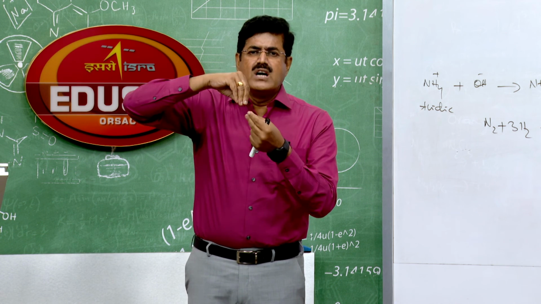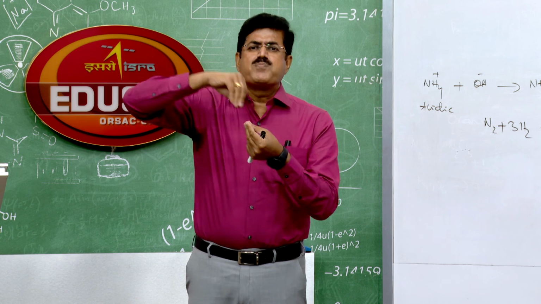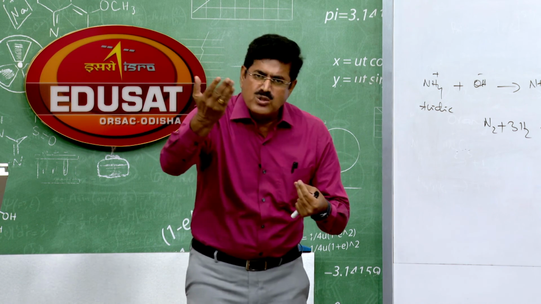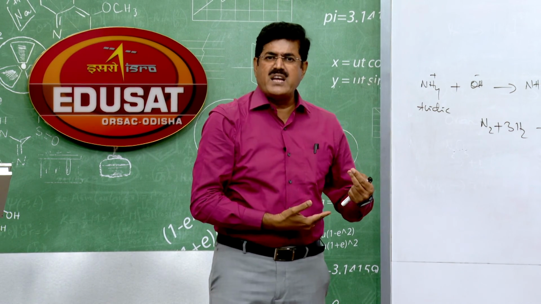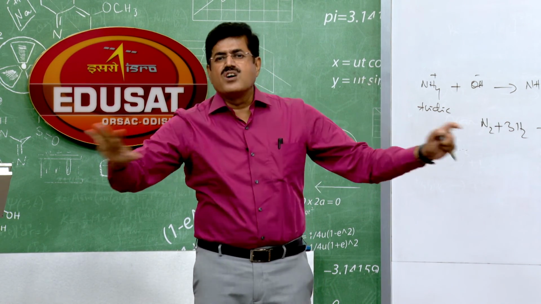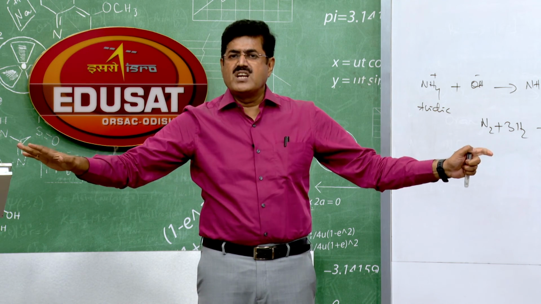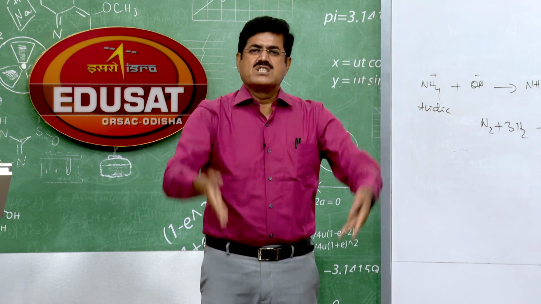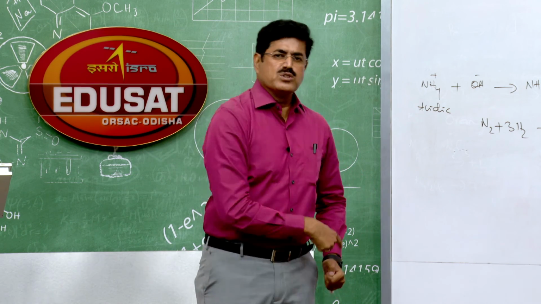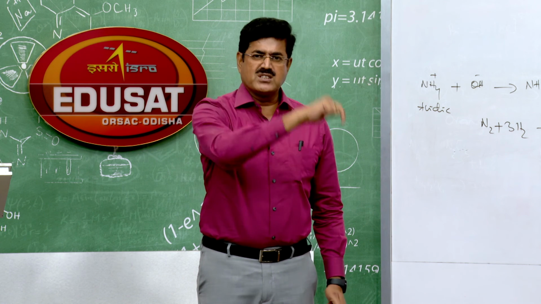It cannot show an oxidation state higher than +5. It can only show a decrease in oxidation number, from +5 to -3. So it shows oxidizing action only. What is an oxidizing agent? The substance which can reduce itself. HNO3 can only be reduced because nitrogen is in the +5 oxidation state.